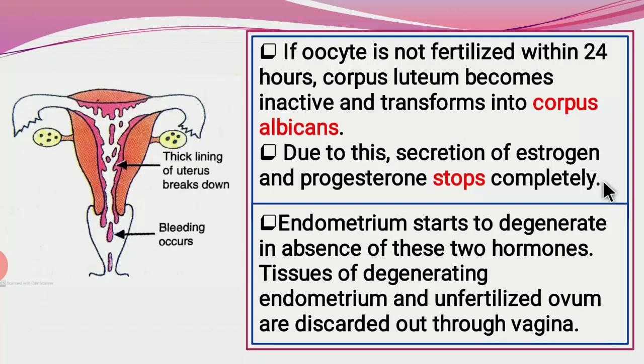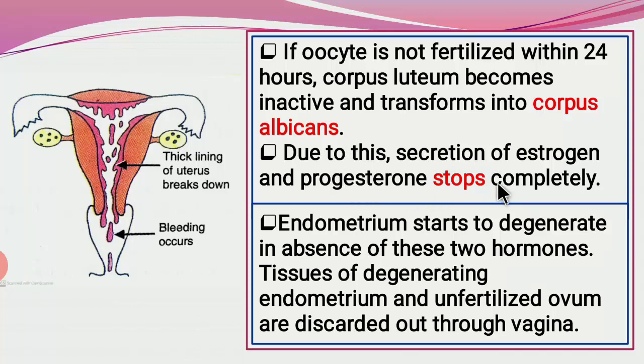Afterwards, if the oocyte is not fertilized within 24 hours, around the 14th day, and there is no formation of zygote and afterwards embryo, then the corpus luteum becomes inactive and transforms into the corpus albicans. Due to this, the secretion of estrogen and progesterone stops completely.